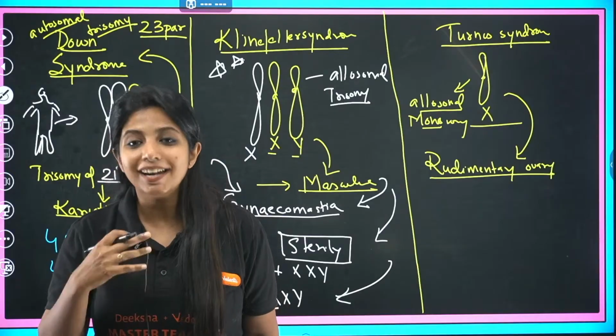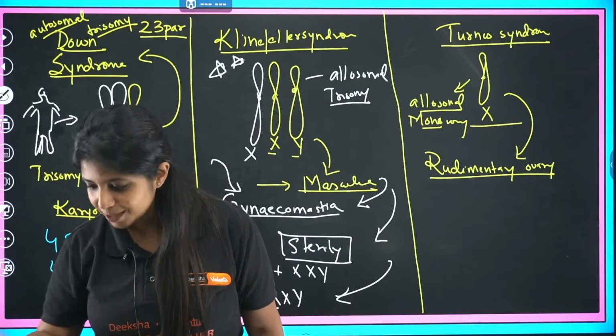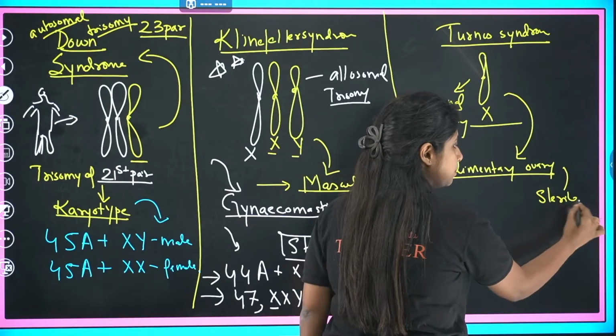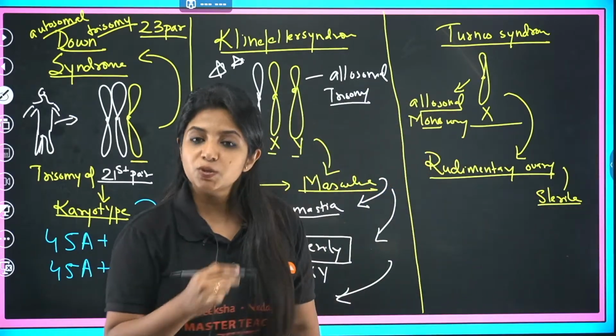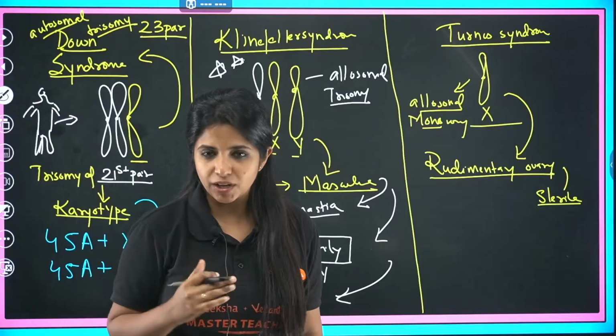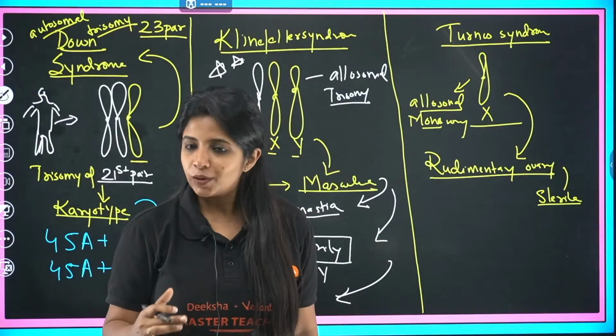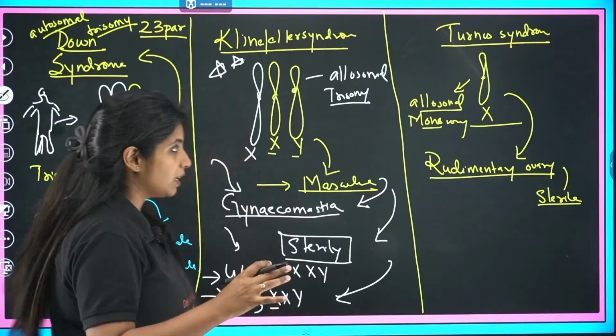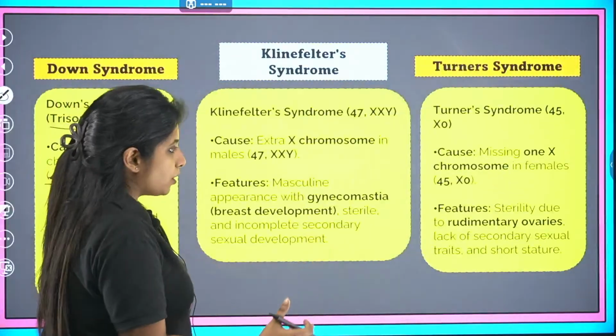Which is exactly why, yes, Pawan, they are going to be sterile. Now, if it is underdeveloped, do you think they will be producing ovum? No. Which is why we say that they are going to be sterile in nature. They cannot have babies. That is one very important thing that you have to study about them. Is there anything more important?